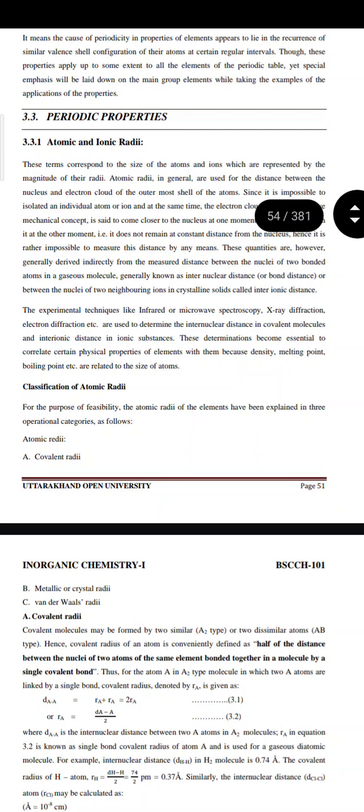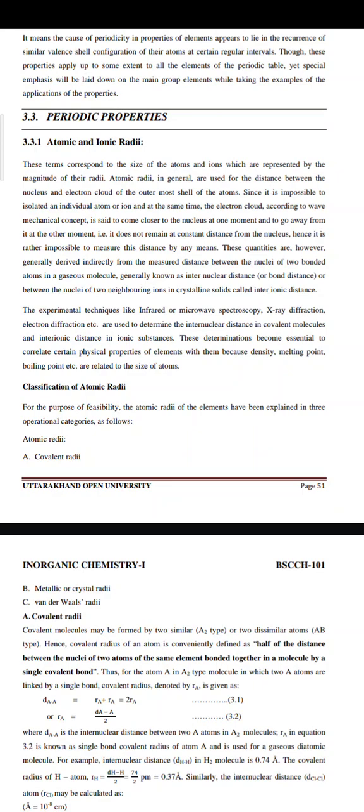So now, periodic properties. What are atomic and ionic radii? These terms correspond to the size of atoms and ions, which are represented by the magnitude of their radii. Atomic radius in general is used for the distance between the nucleus and the electron cloud of the outermost shell of the atom.